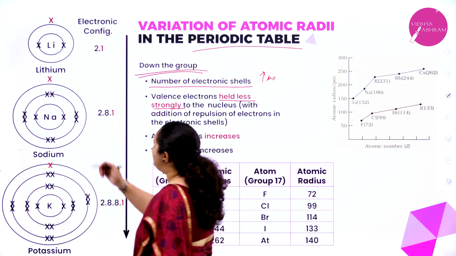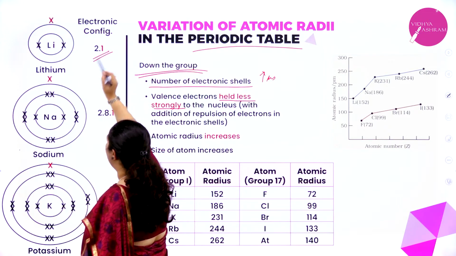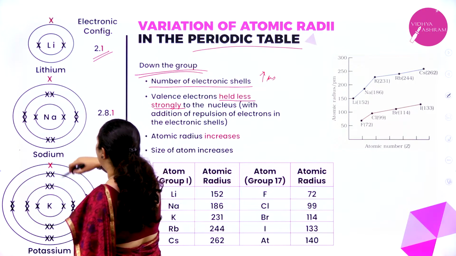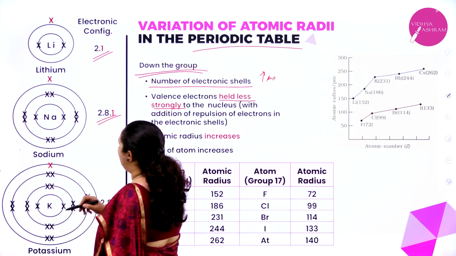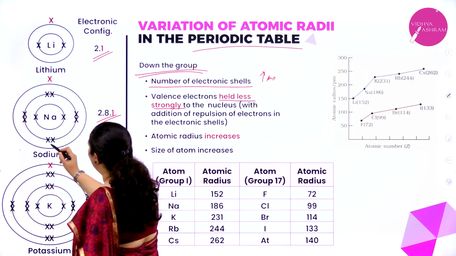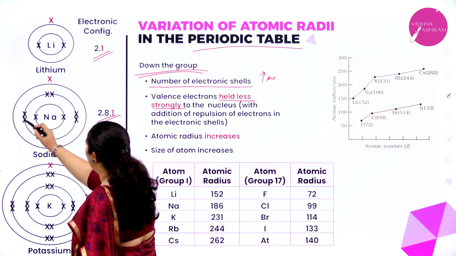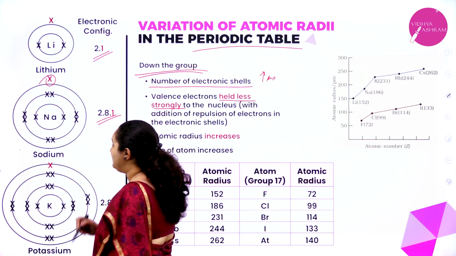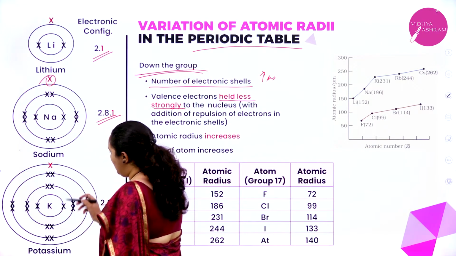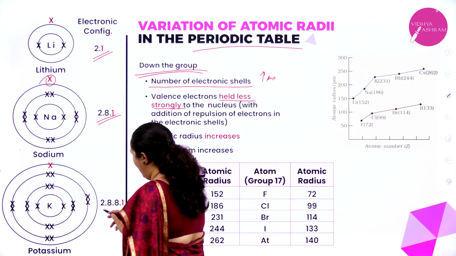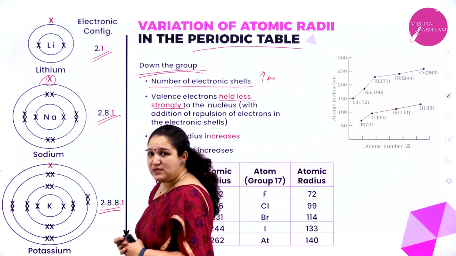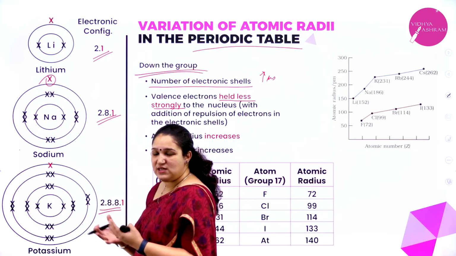Here you can see I have 3 electrons, 2 in the first shell and in the second shell I have 1. Then 2, 8 and 1. So in the first shell I have 2, in the second shell I have 8, 1, 2, 3, 4, 5, 6, 7, 8, and in the third shell I have 1. Similarly, as we are coming down, here we have 2, 8, 8 and 1. As the electronic shells increase, even the number of electrons increases.